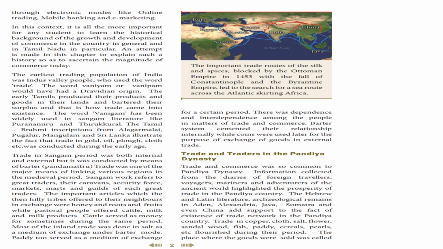And now look into that picture. There is a map, right? Let's read out. The important trade routes of silk and spices blocked by the Ottoman Empire in 1453 with the fall of Constantinople and the Byzantine Empire led to the search for a sea route across the Atlantic skirting Africa. Okay, so in 1453, the fall of Constantinople and Byzantine Empire.